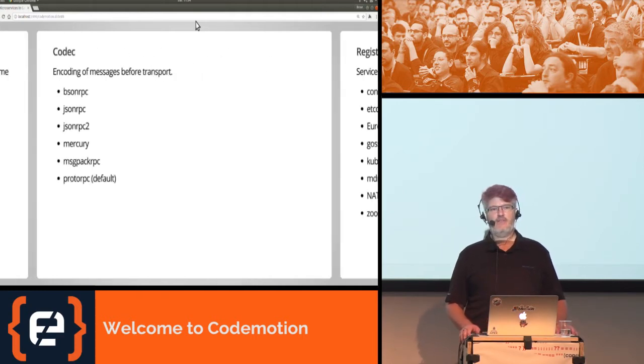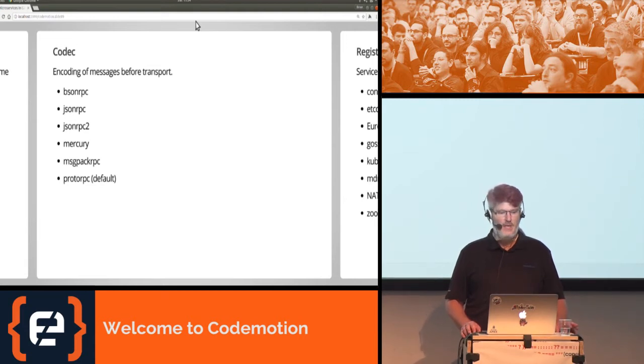Codecs. Again, we have a lot of choices. BSON, JSON, Mercury, Message Pack, and protocol buffers. The default is Proto-RPC, which I think is perfect everywhere. If you have an environment that uses JSON RPC or BSON RPC, either one of those is fine, but Proto-RPC doesn't need to be replaced to be in production.